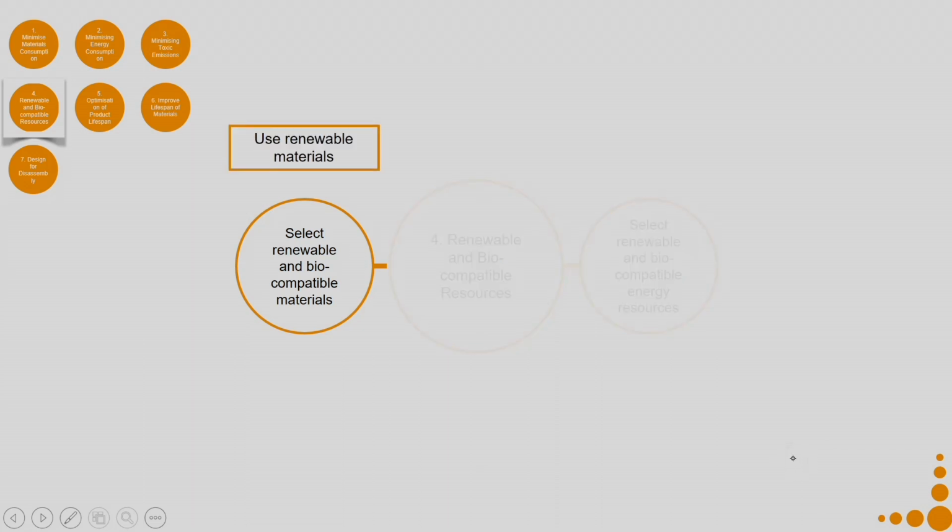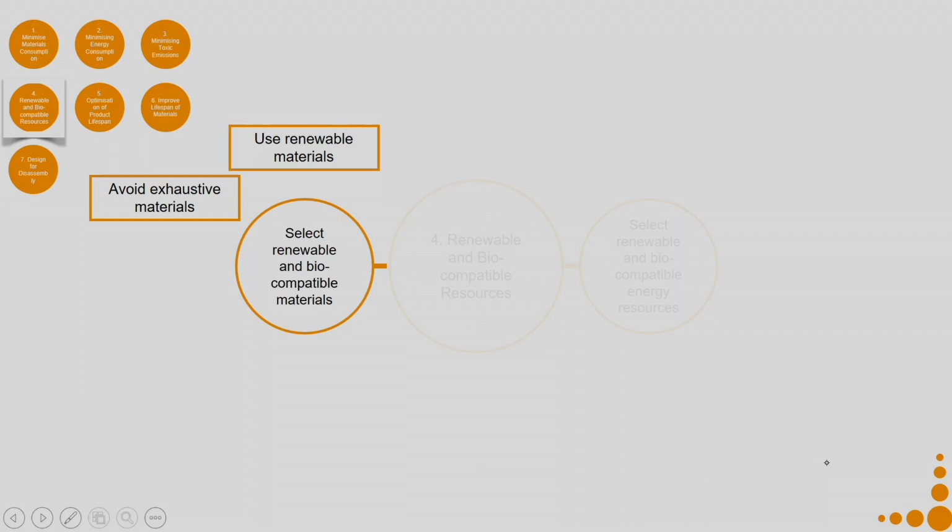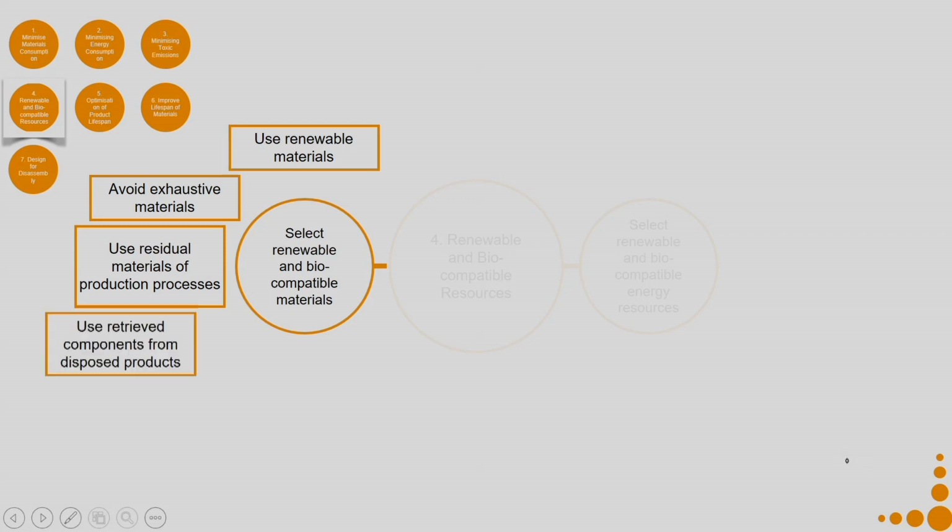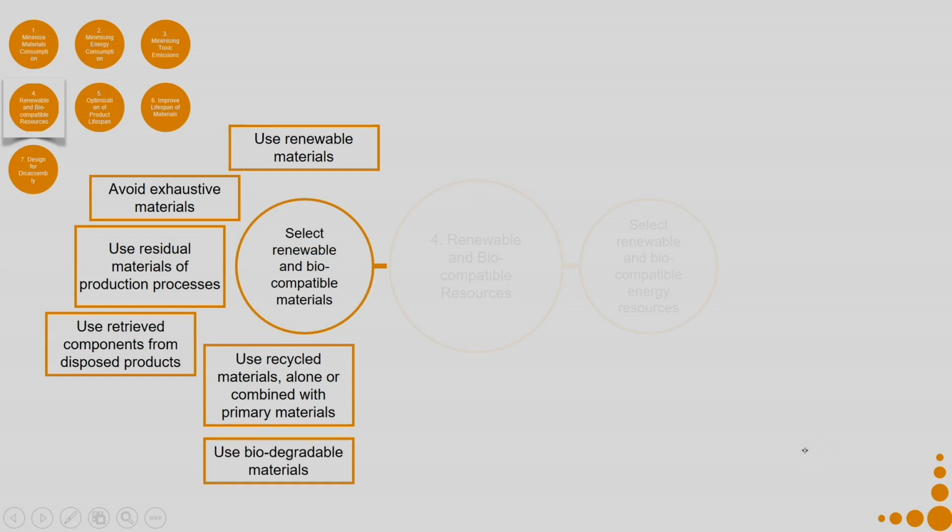So, for materials, what we can do is we can use renewable materials. Say for example, metals, they can be recycled and used back without much degradation in their properties. Avoid exhaustive materials, materials which tend to get exhausted soon. Use residual materials of production processes. Use retrieved components from disposed products. Use recycled materials alone or combined with primary materials.